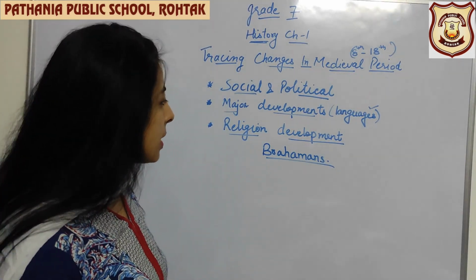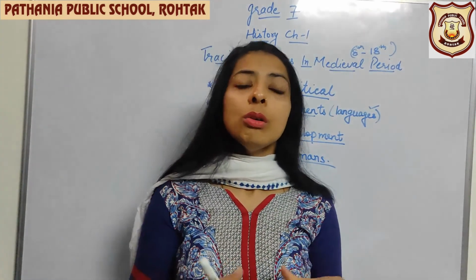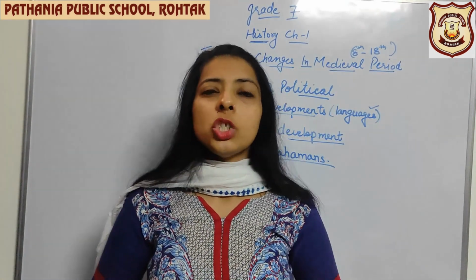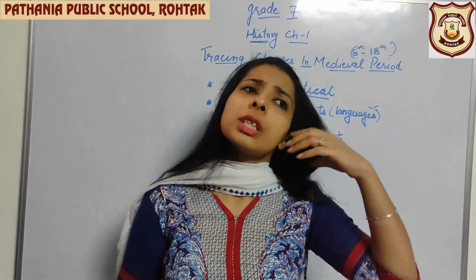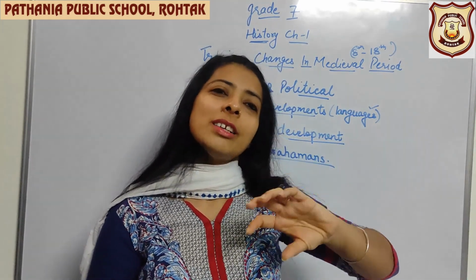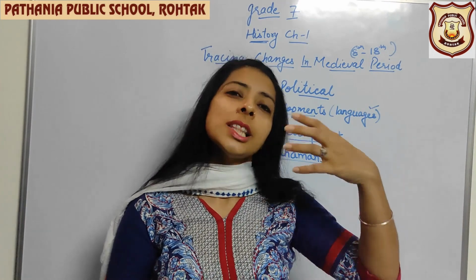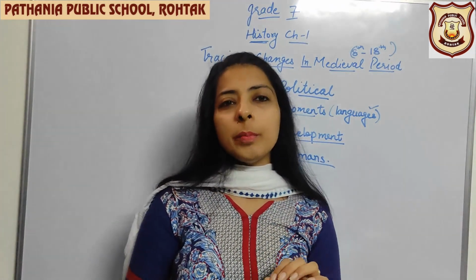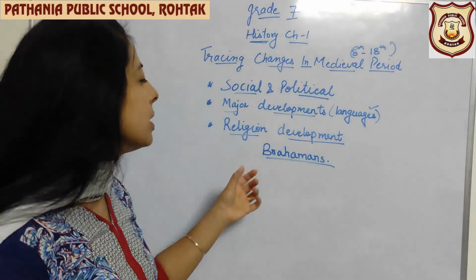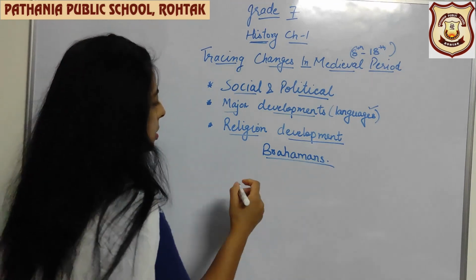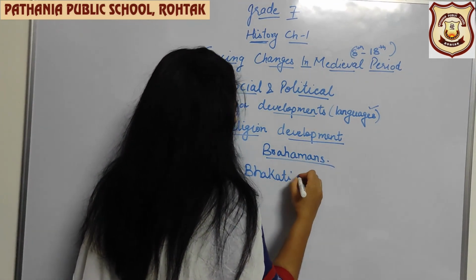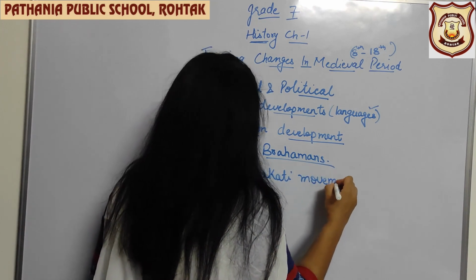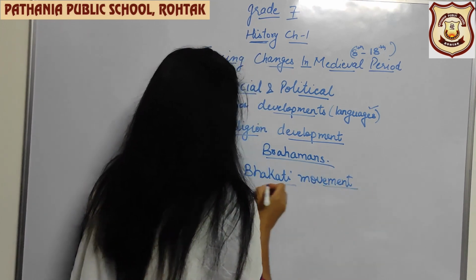But slowly what happened, because everyone cannot afford such big rituals. Even at that time there must have been some rich people, like Kshatriyas, and some poor people who could not afford them. So after the Brahmanical rituals, the Bhakti movement took place. What was the Bhakti movement?